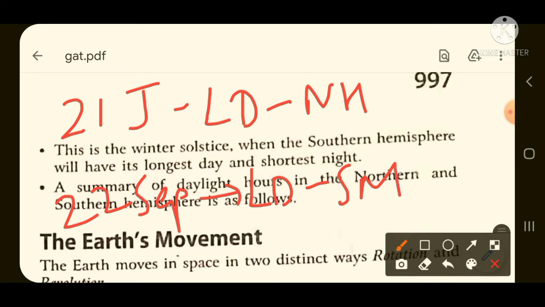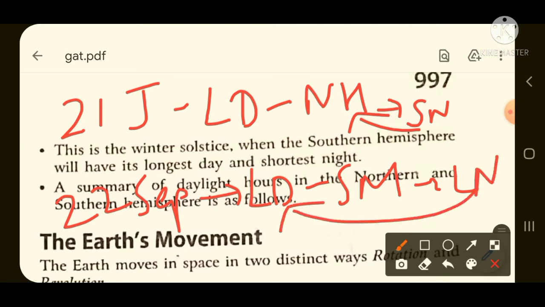And if the longest day is occurring, then automatically the shortest night will appear in the north hemisphere and the longest night will appear in the southern hemisphere.